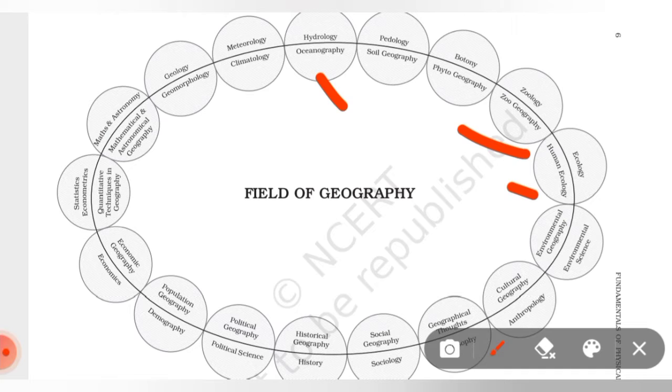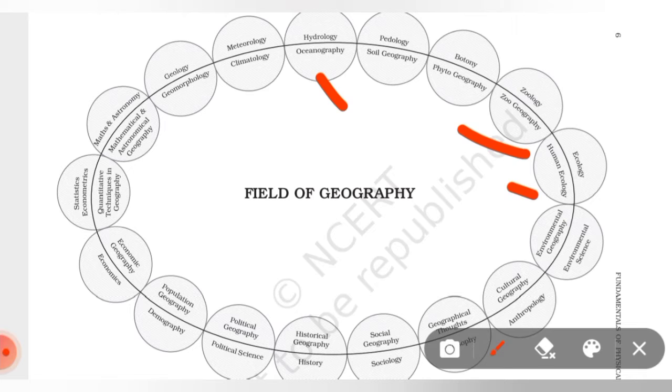Now environmental geography, environmental science, cultural geography, anthropology, geographical thoughts, social geography, sociology, historical geography, history, political geography, political science, population geography, demography, economic geography, economics, and statistics, econometrics, quantitative techniques in geography, maths and astronomy, mathematical and astronomical geography.